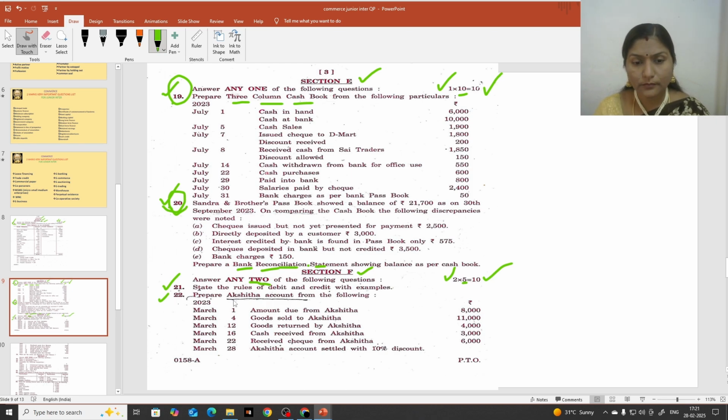And here question number 22. If you check here, they mentioned prepare Akshita account from the following. This is a ledger related problem, personal ledger. How to do this personal ledger, I explained in the previous videos. You can check if you want. I have given so many problems and explanations on how to do personal ledger. So if you want, you can go to the playlist in my channel and check for personal ledger. Okay. So this is a 5 marks question. And next,